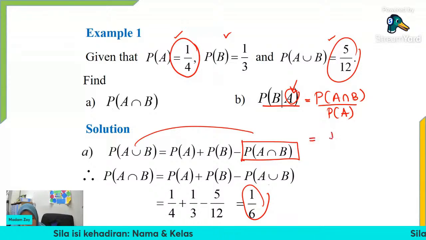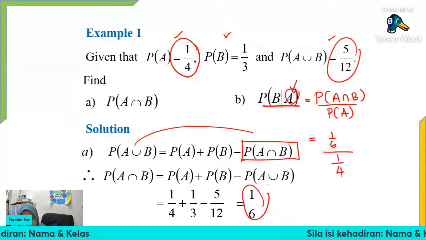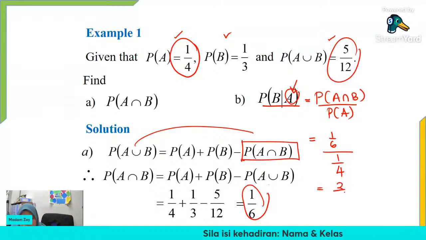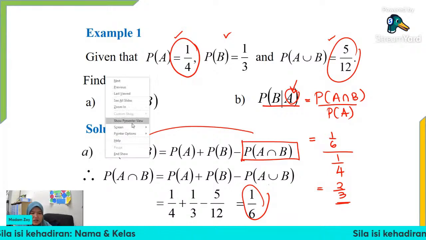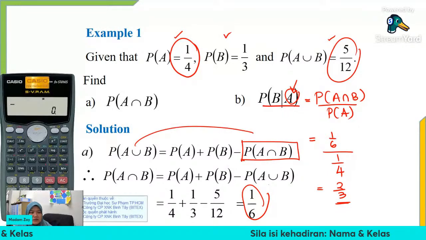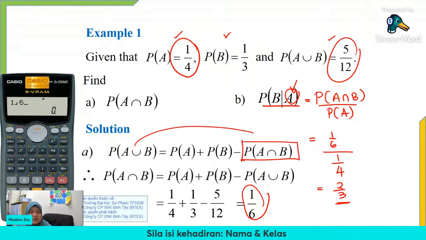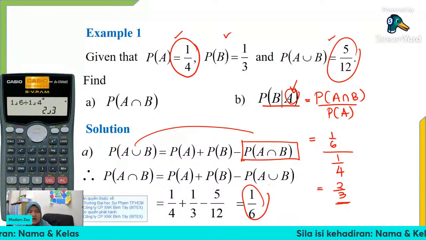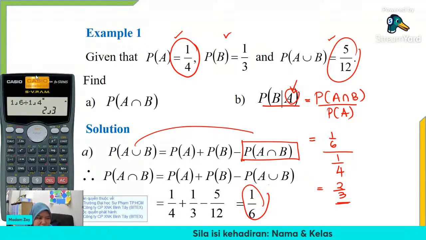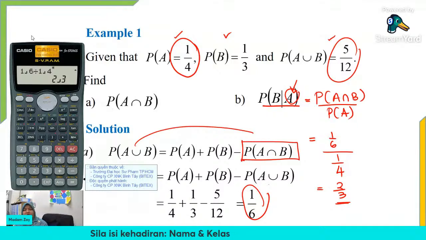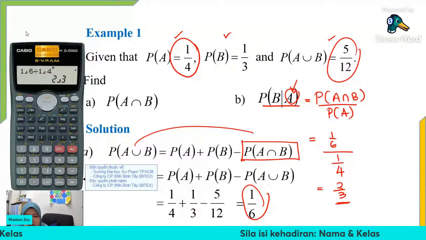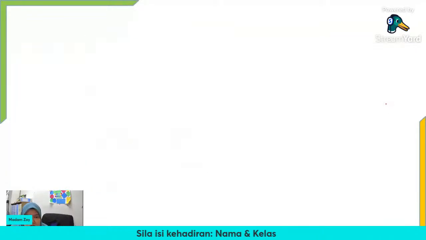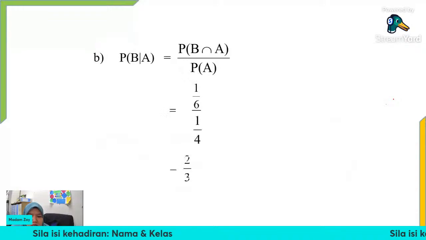So directly 1 over 6 divided by 1 over 4, and we get the answer equal to 2 over 3. Correct, right? Let's check together whether it is correct. 1 over 6 divided by 1 over 4, we get the answer 2 over 3. Do you see? This is the classic calculator. We get 2 over 3. Okay, can we continue? Good, so we got the answer 2 over 3, which is correct.